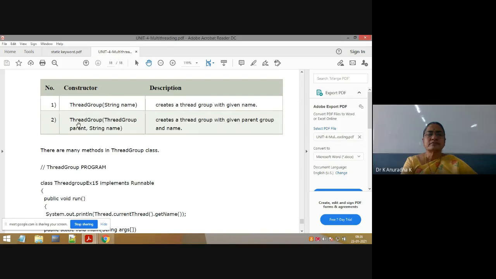Next, the second constructor, already explained. Inside one thread group, you can add one more thread group also. First create one thread group, and while creating the second thread group, you can add that first thread group to the second thread group. In addition to adding threads to the thread group, we can add a thread group also, using the thread group constructor with the parent group and the name. This is the second constructor.